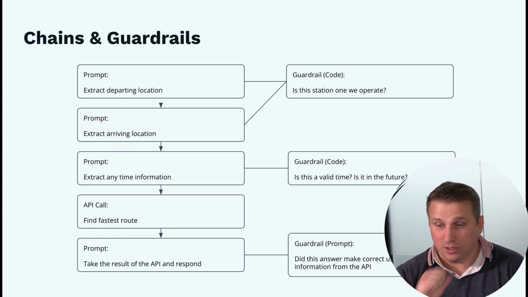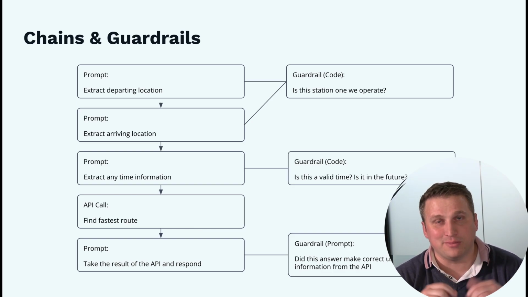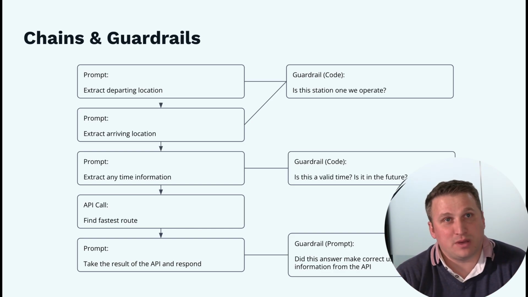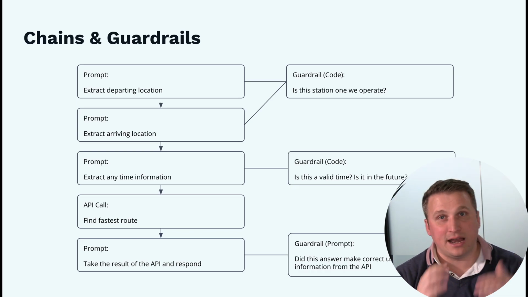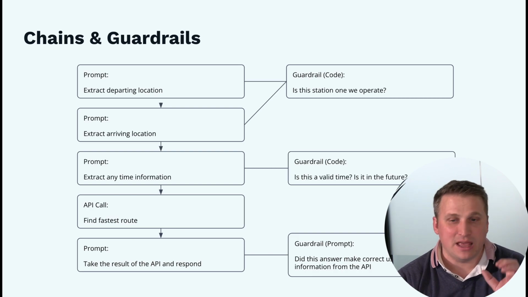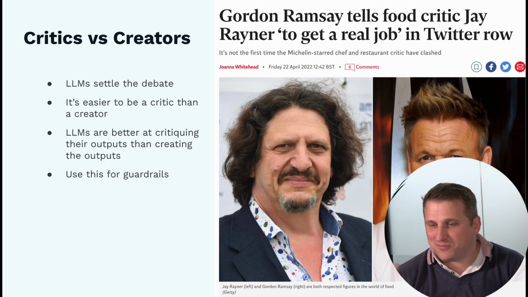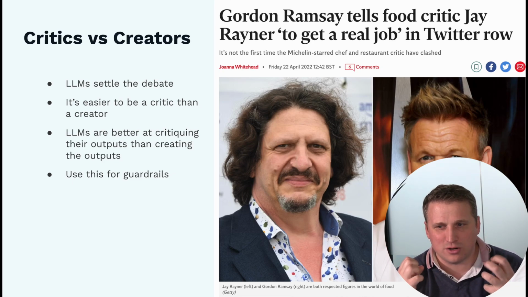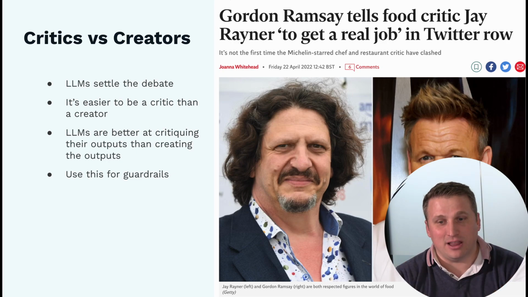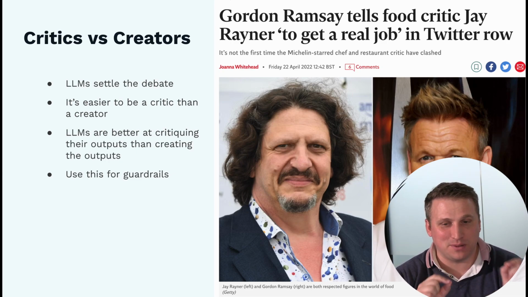And then actually at the end there, we can put a little reflection prompt like, did it make the correct use of the information, or just, is this right? Or any sort of self-reflection. It's actually an interesting thing that's come out of LLMs, where before in some fields like food critics, there was a debate like, what is more elite, what is the best skill? And LLMs settled the debate. It is easier to be a critic than to be a creator.